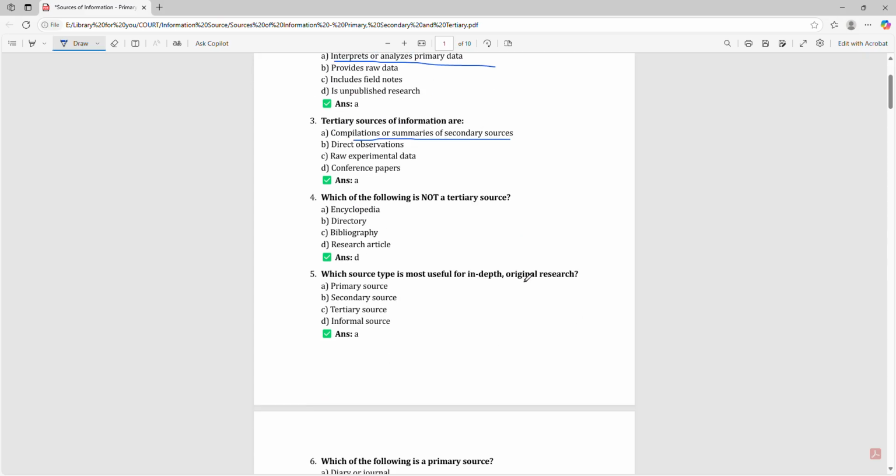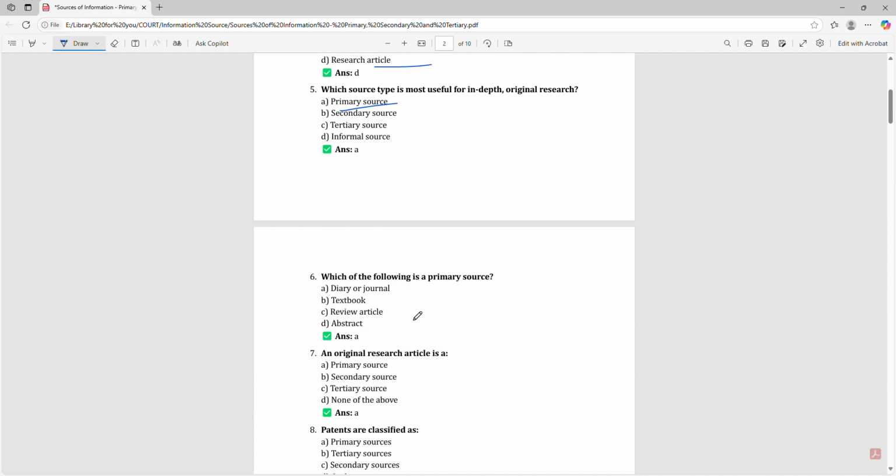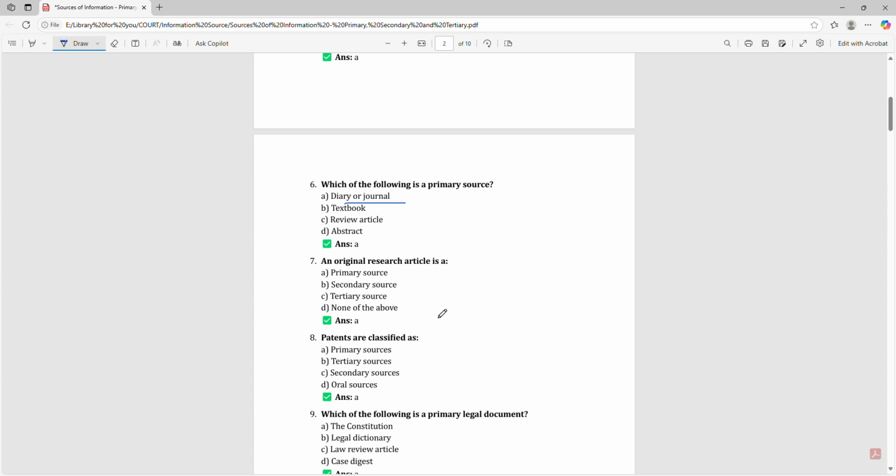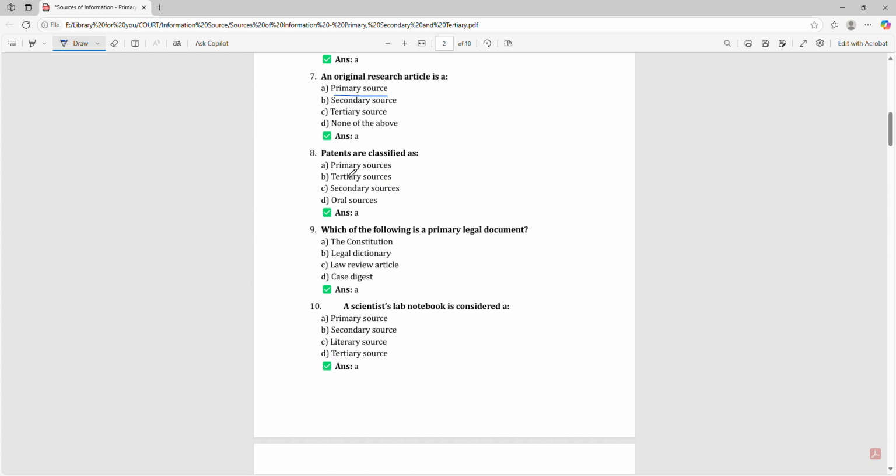Which of the following is not a tertiary source? That is a research article. Which source type is most useful in depth original research? Primary source. Which of the following is a primary source? Diary or journal. An original research article is a primary source. Patents are classified as primary sources.